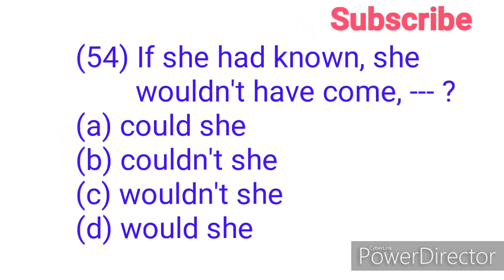Question 54. If she had known, she wouldn't have come, dash. We have option A, could she? B, couldn't she? C, wouldn't she? And D, would she? This type of question is known as disjunctive or tag question.